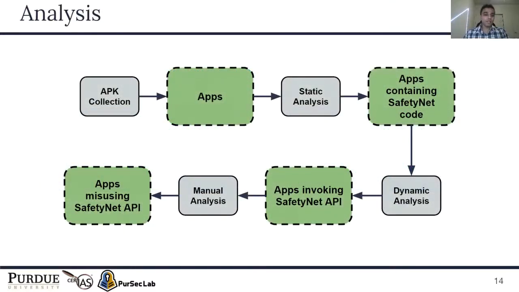So our analysis had 4 main steps. First was the collection of APKs from the Google Play Store. Once we had the APKs, we analyzed them statically to see if the application has SafetyNet code or not. After that, we analyzed the application dynamically to see which applications are actually invoking the SafetyNet code. After we have the applications that we know are using the SafetyNet API, we analyze them manually to see if they're using it correctly or not.